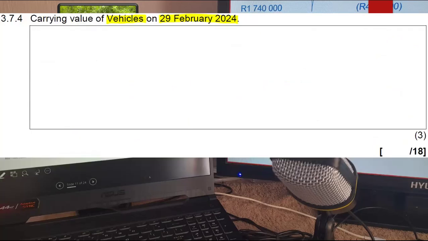The next question, what are they asking for? They want us to calculate the carrying value at the end of the year. What you have to do, guys, is to know how to calculate the carrying value. Carrying value will always be cost price minus accumulated depreciation. So the cost price at the end of the year, we don't need to calculate it. It was actually given to us as 1,700,000.